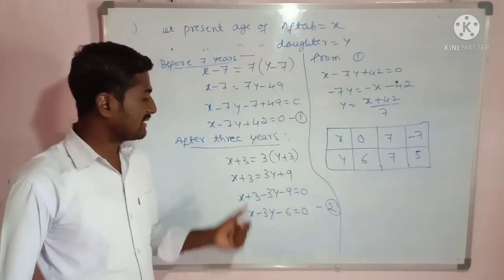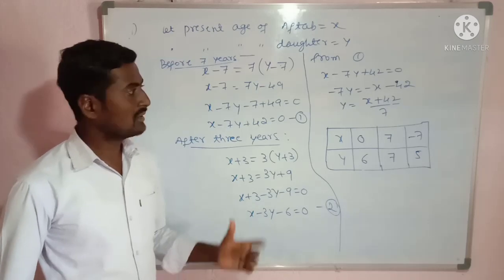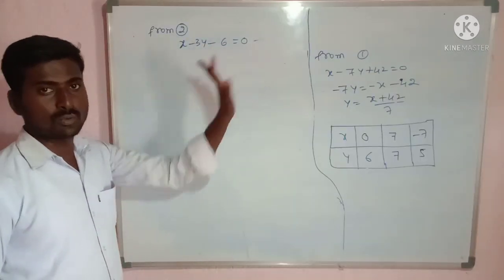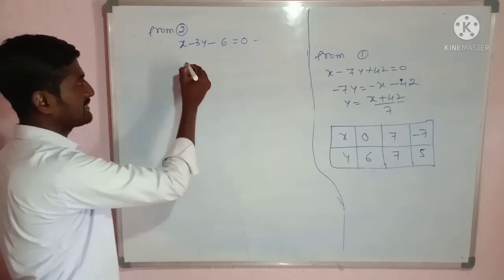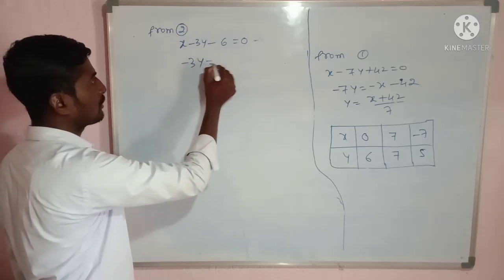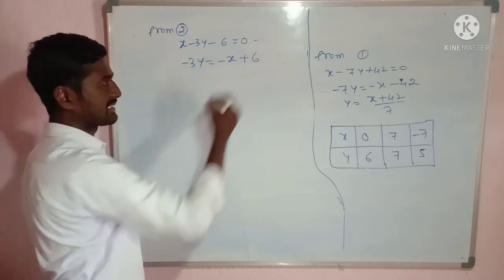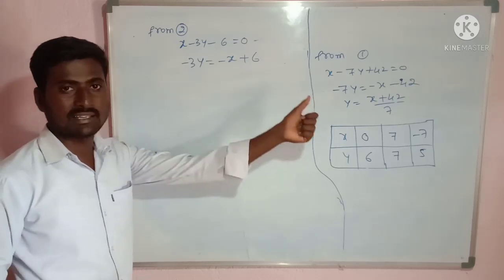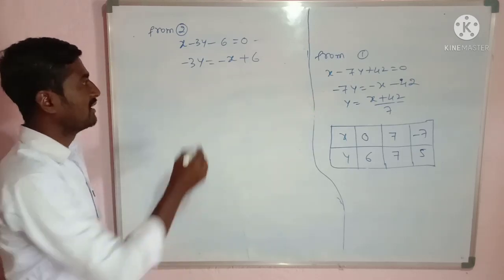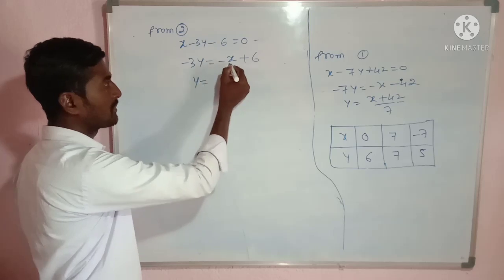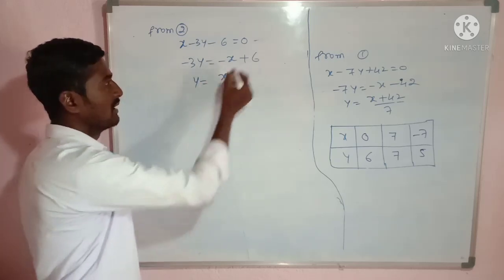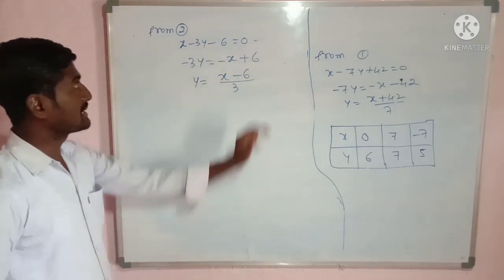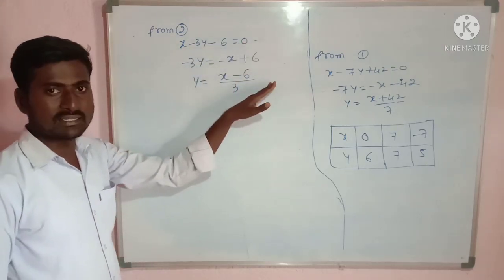Similarly, we have to get the table for the second equation. Okay, first you copy this. The second equation is x minus 3y minus 6 equal to 0 we got. So now this I can write as minus 3y is equal to minus x plus 6. In LHS I want the y term only. For that I have to divide both sides by minus 3. So we will get y equal to minus into minus, it is plus, plus into minus, that is minus, 6 divided by 3. Okay. So we simplified the second equation in this form.